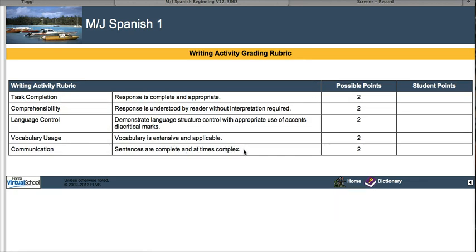And notice, in order to get full points, at times it needs to be complex. So you might want to use 2 adjectives. Nosotras somos altas y morenas, for example, would be a better sentence than just nosotras somos altas. So that would be what would kick it up to a full point, 20 out of 20, instead of just 18 out of 20. Sentences are complete and at times complex.